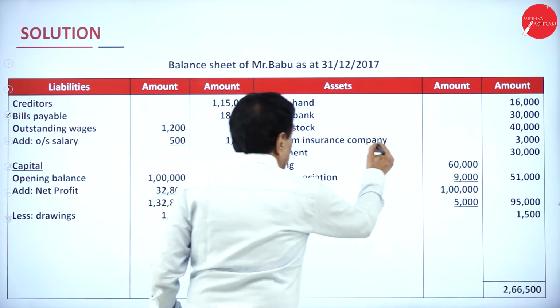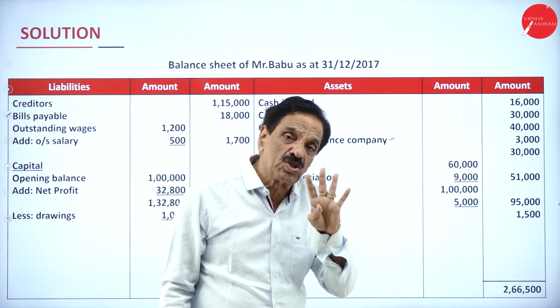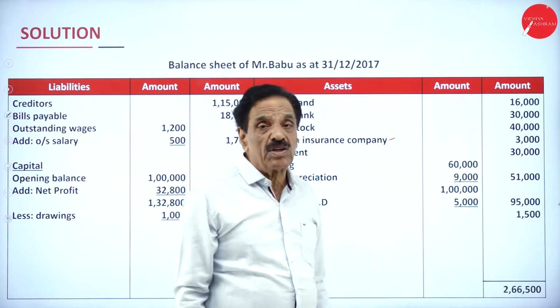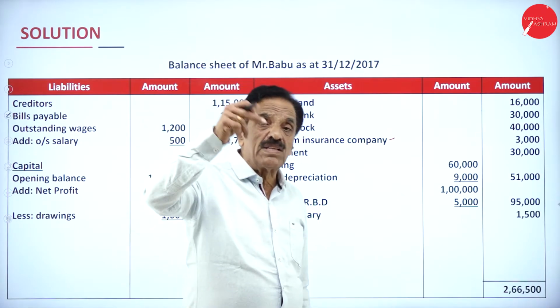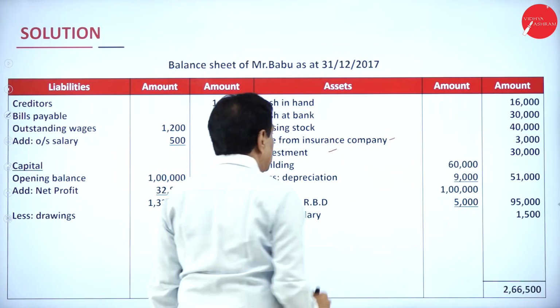Then due from insurance company, this is from the adjustment. You have got 4,000 destroyed. How much money are you going to receive? 3,000, and another 1,000 goes to the profit and loss account. Then investment is an asset.